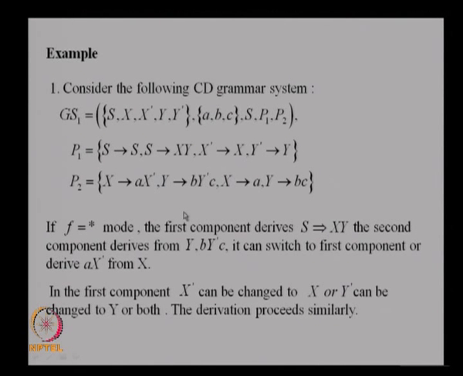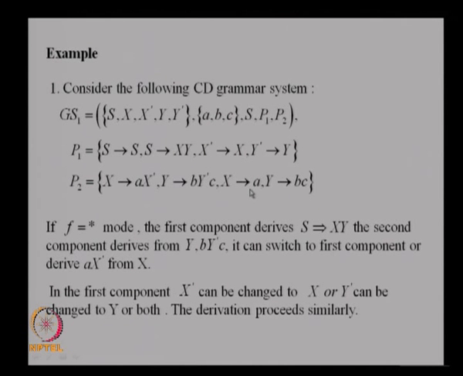All possibilities exist. Because of that, you find that this rule along with X dash goes to X will generate a number of a's. So one a will be generated, and again you can repeat this process any number of times. So as many a's as you want you can generate. Similarly, you can use this rule and again change Y dash to Y and then use this rule any number of times you want. So with this sort of a thing, an equal number of b's and c's will be generated, and that can be done any number of times.